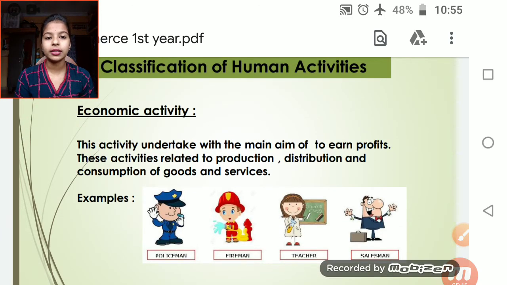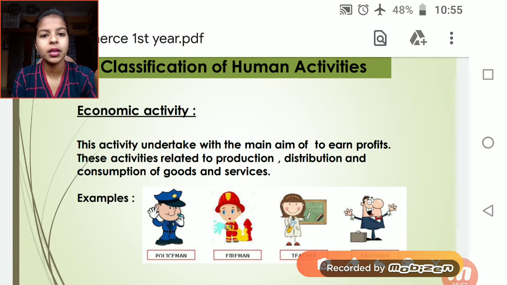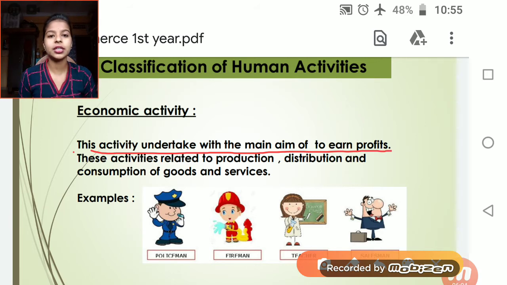This activity is undertaken with the main aim of earning profits. These activities are related to production, distribution and consumption of goods and services. So what is this activity? The activities which are undertaken with the main aim to earn the profits.